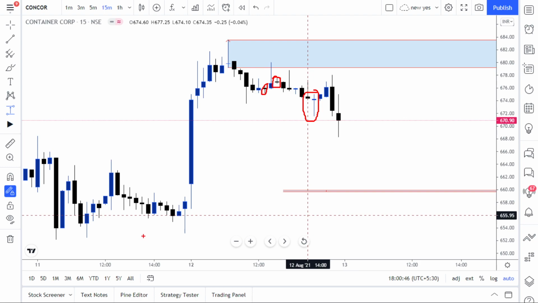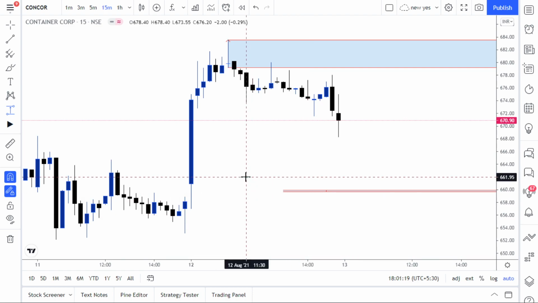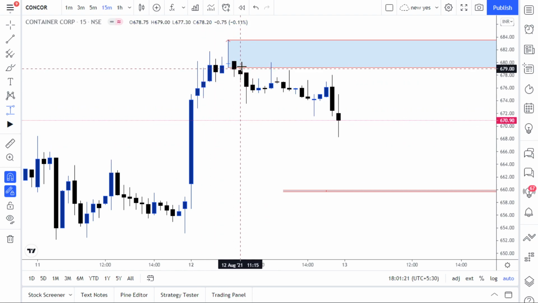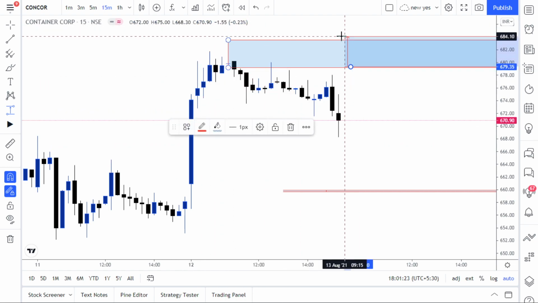But what we are focusing on here is whenever the doji candle forms at the day's highest level, or if it forms at the lowest of the day. So this is the low of the day, where any candle which forms below, we will focus on that. But this was forming at the day high, so the reversal possibility is quite high on the stock. So that is the important key point where we are going to follow the trade.